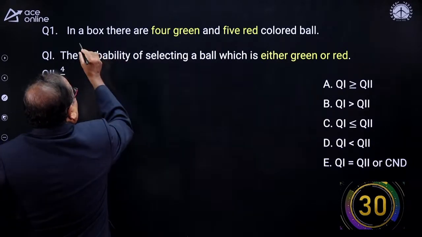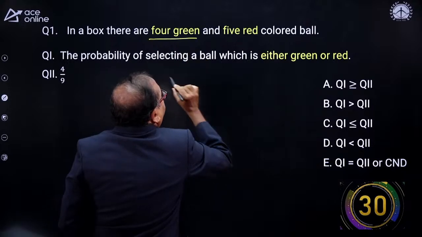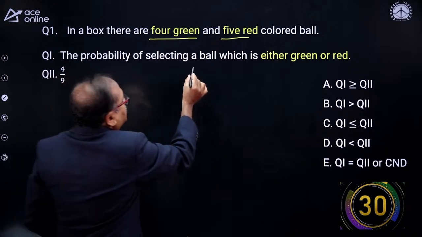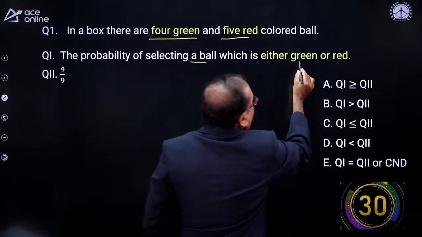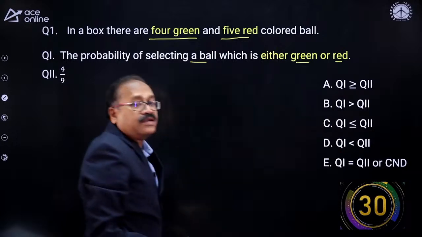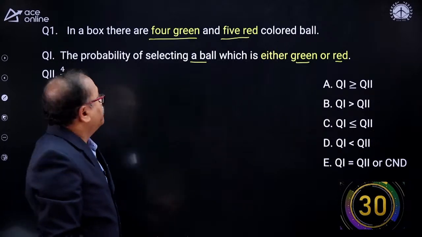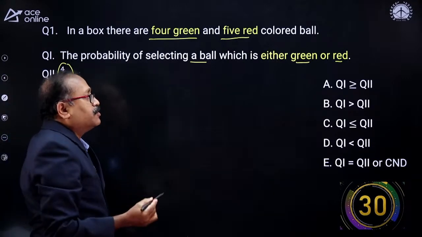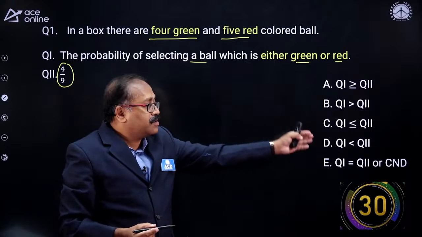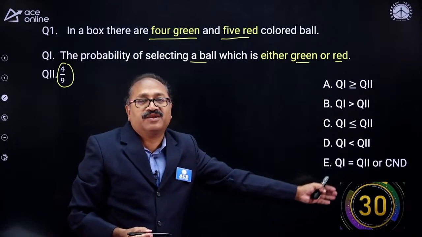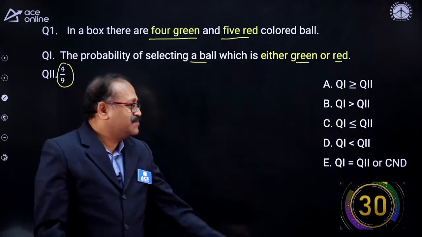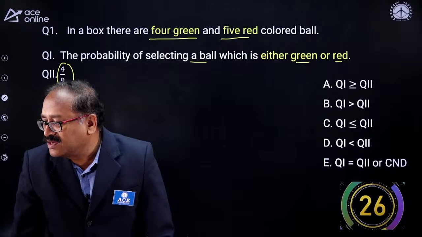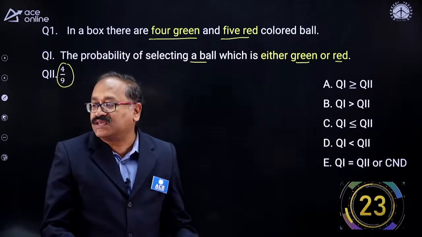Now what is this question? In a box there are 4 green balls and 5 red balls. Now the probability of selecting a ball which is either a green or a red, that is quantity 1, Sravanti, and quantity 2 is 4 by 9. I need to decide whether quantity 1 is greater or less, or equal to, or greater than or less than or equal to. So here your time starts for 30 seconds. Try this, my friends. And Sai Gupta has already said option C.